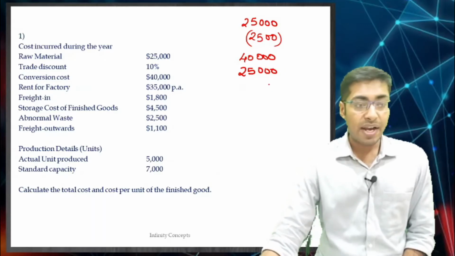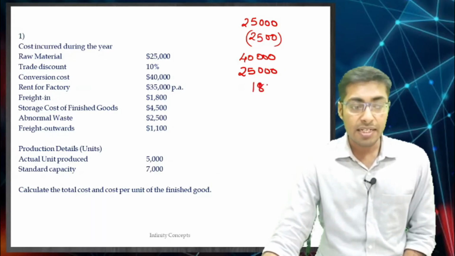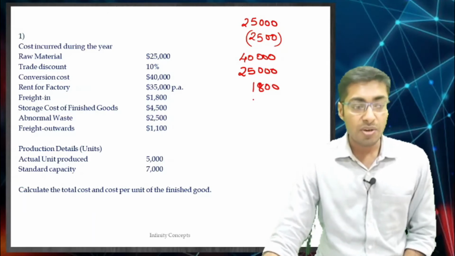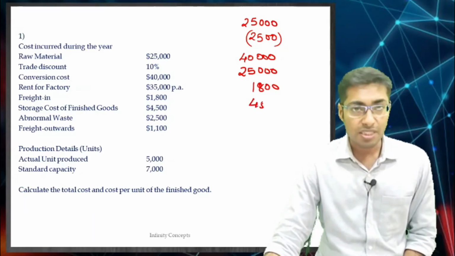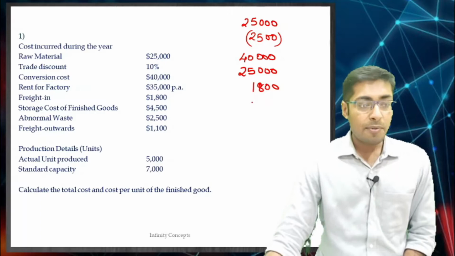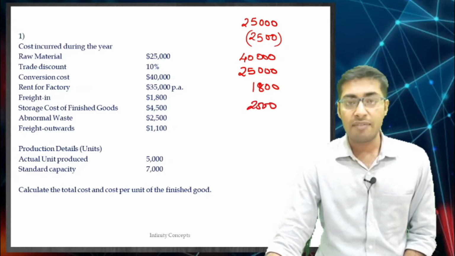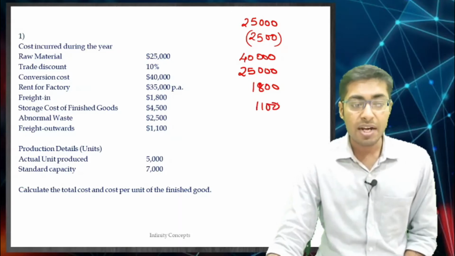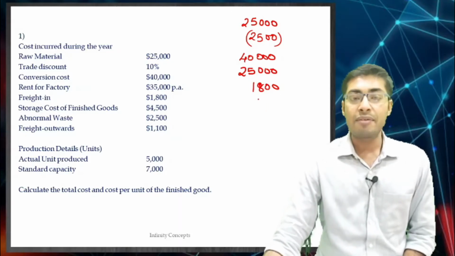And then the freight inwards is 1,800 and storage cost of finished goods is 4,500. Do we have to mention this? Storage cost of finished goods is not going to come. Abnormal wastage 2,500, will it come? It will not come. Freight outwards is 1,100, will it come? It will not come.